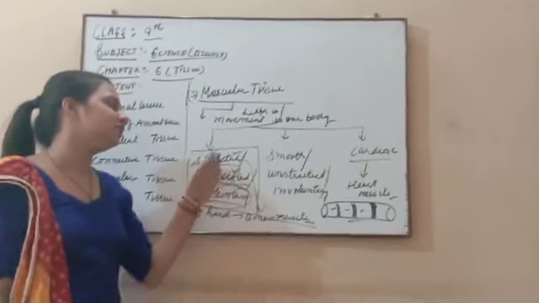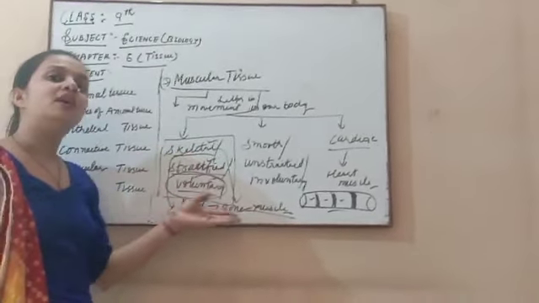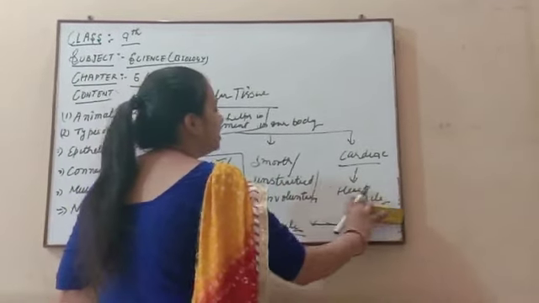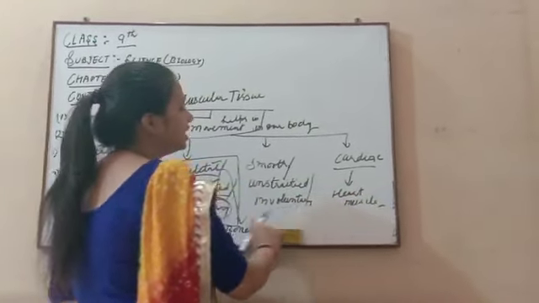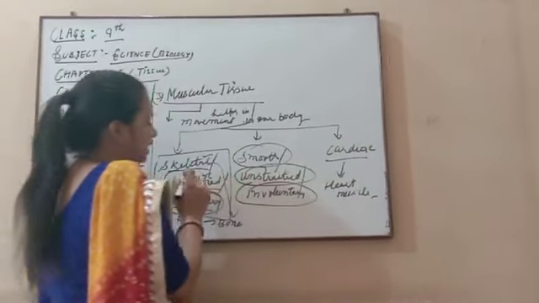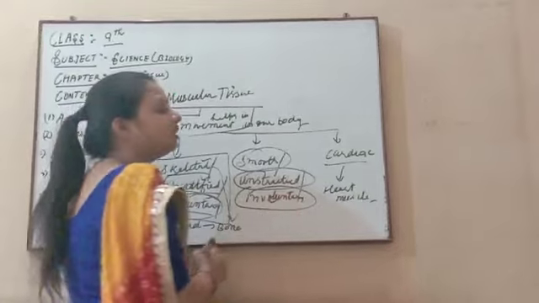Skeletal muscles are present. So these are the three names given to the one muscle present in our body. And after this we discuss our second muscle, that is the smooth, unstriated, involuntary muscle. From the name itself, this is totally opposite from the first one. First we start with the involuntary.